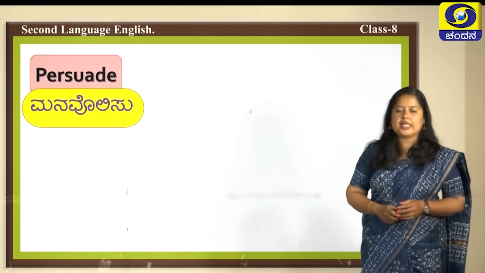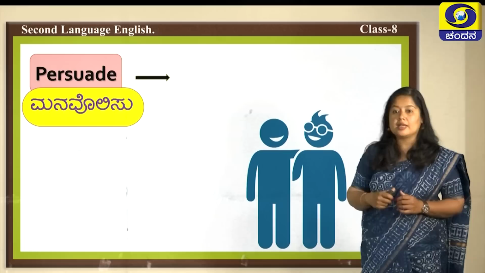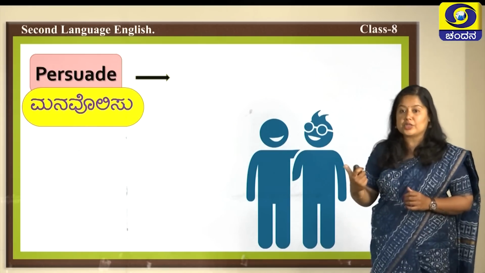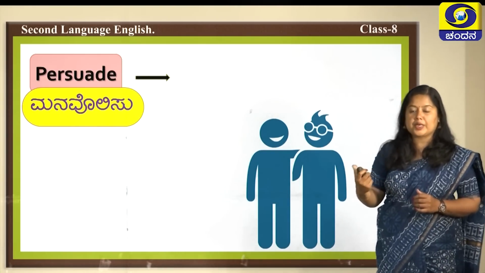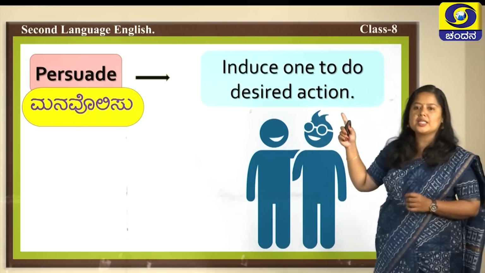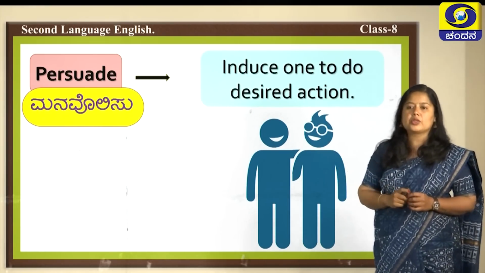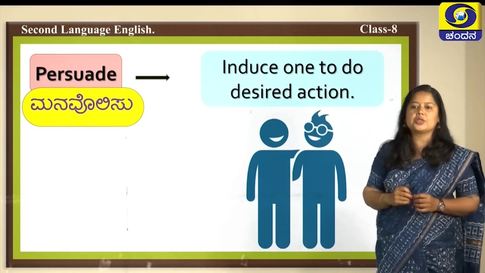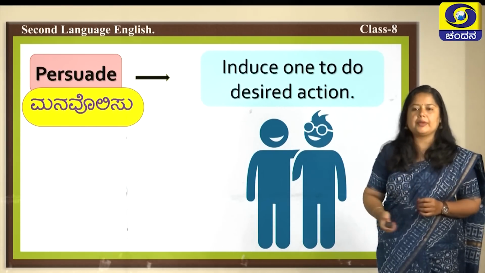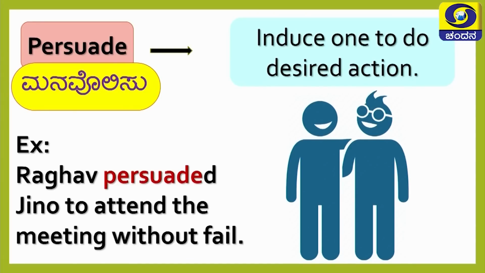So, I move on to the next word now, that is persuade, manavolisu. That's how you are going to talk to your friend to persuade him to do some work. Don't you do that in school? Induce someone to do a desired action. So, with a purpose, a desired action should happen, and you persuade people for it. Example: Raghav persuaded Jino to attend the meeting without fail.